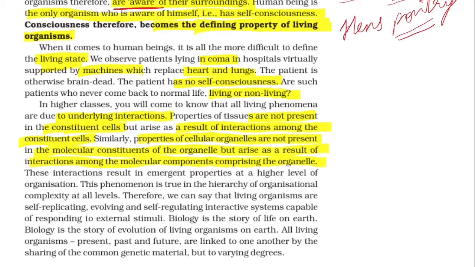These interactions result in emergent properties at a higher level of organization. This phenomenon is true at all levels in the hierarchy of organizational complexity. Therefore, we can say that living organisms are self-replicating, evolving, self-regulating, interactive systems capable of responding to external stimuli.